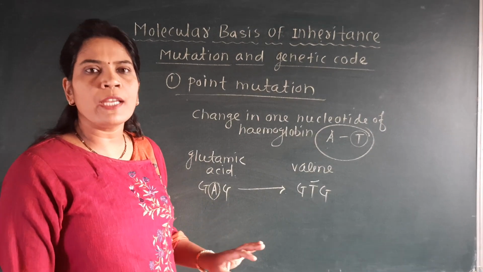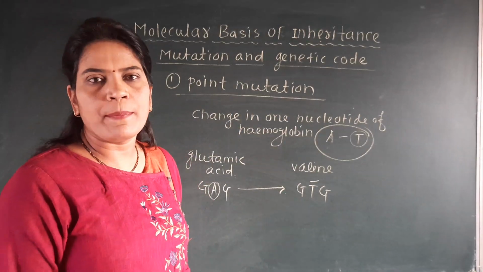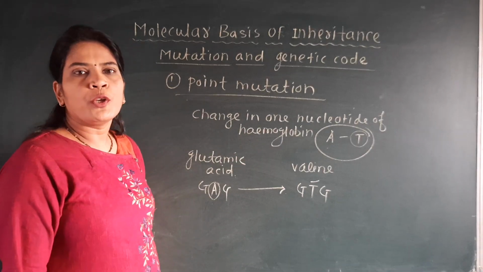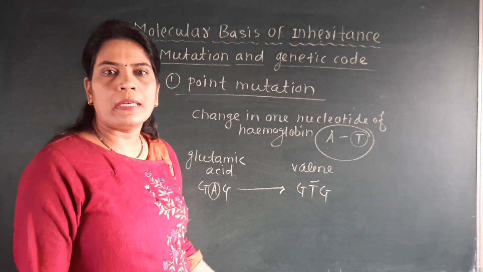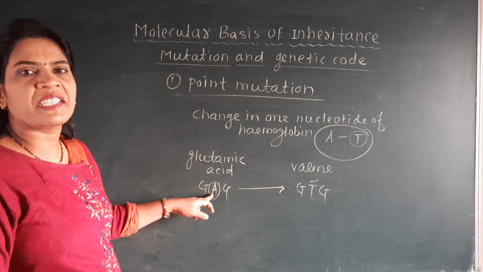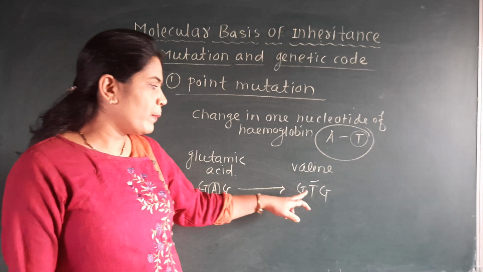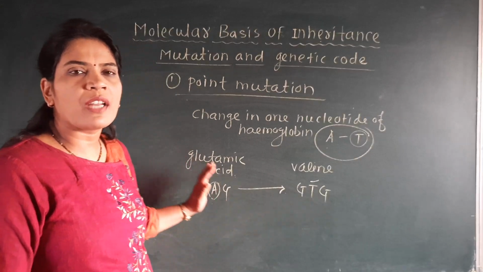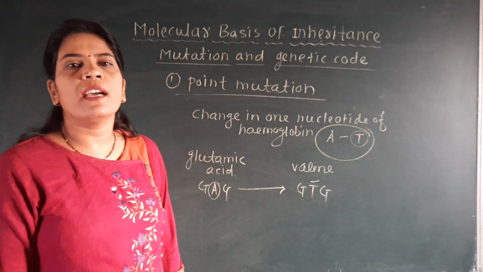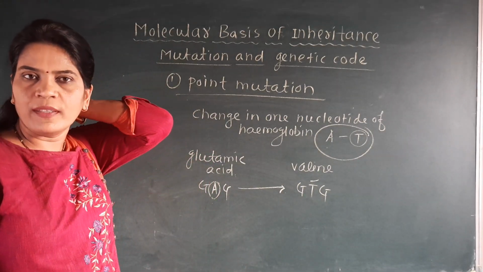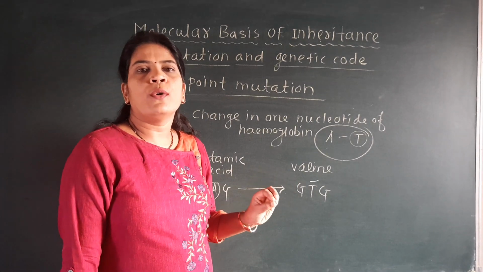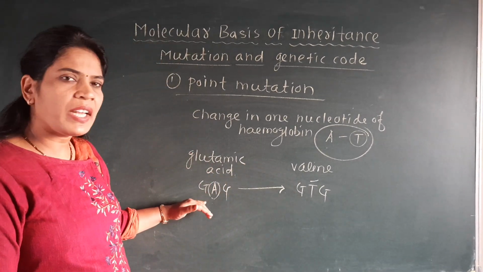In a normal human being, who has round circular RBCs, there is glutamic acid in their hemoglobin. But due to a sudden change, this A base pair can be changed, and instead of A there will be T, and that's why glutamic acid totally changes into the amino acid valine, and sickle cell anemia forms.